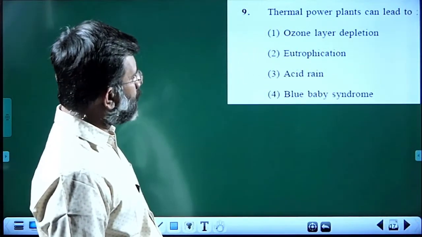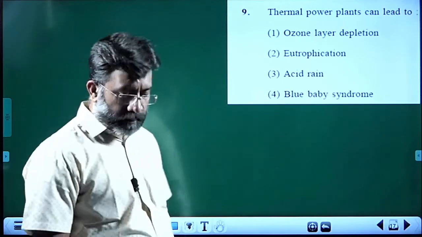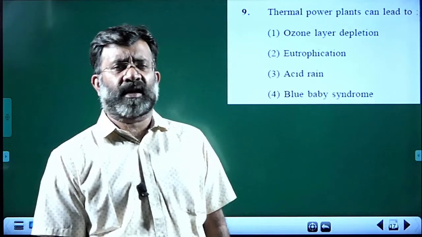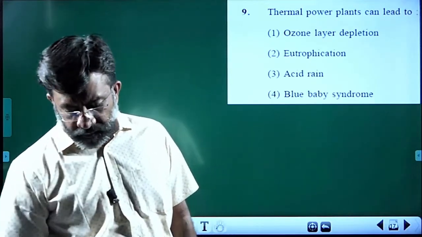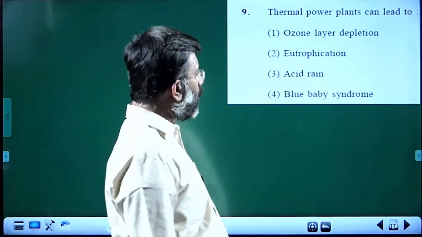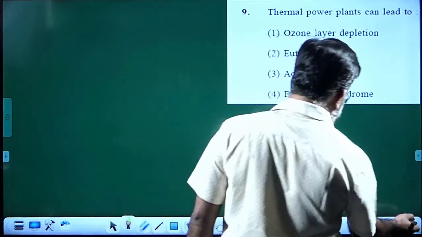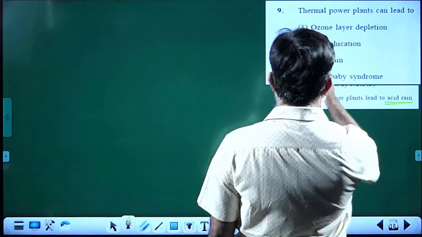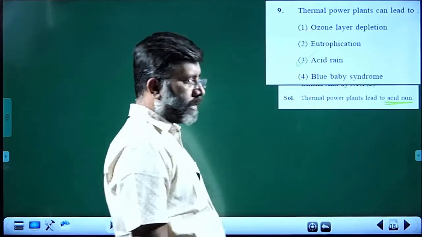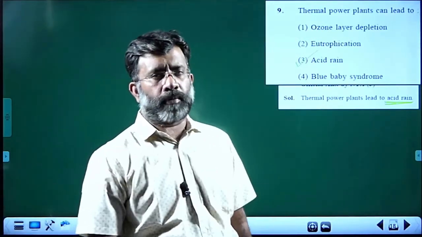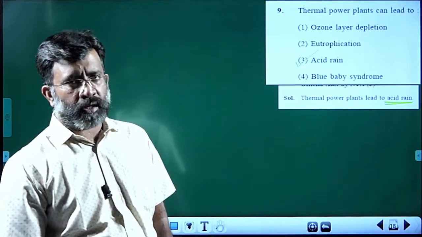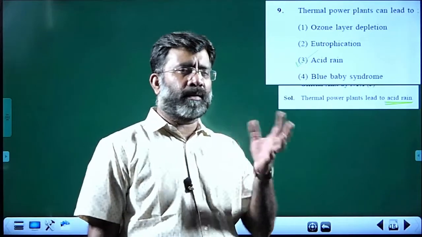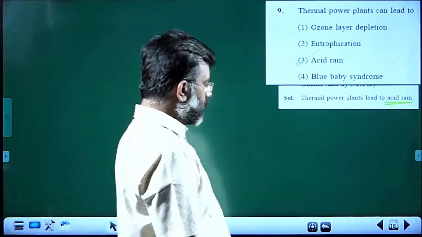Thermal power plants can lead to various kinds of oxides, including oxides of nitrogen and sulfur, which will create issues, and that will cause mainly acid rain. Third choice is the correct answer, from environmental pollution, and you can see the diagrammatic representation given in the textbook.